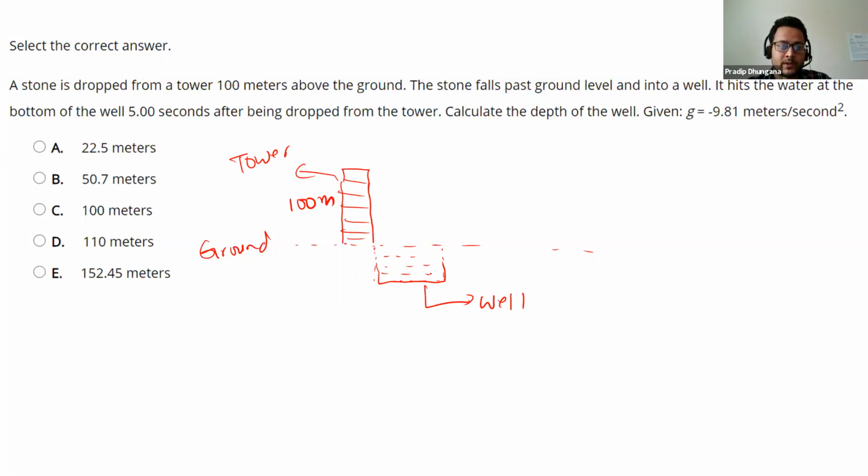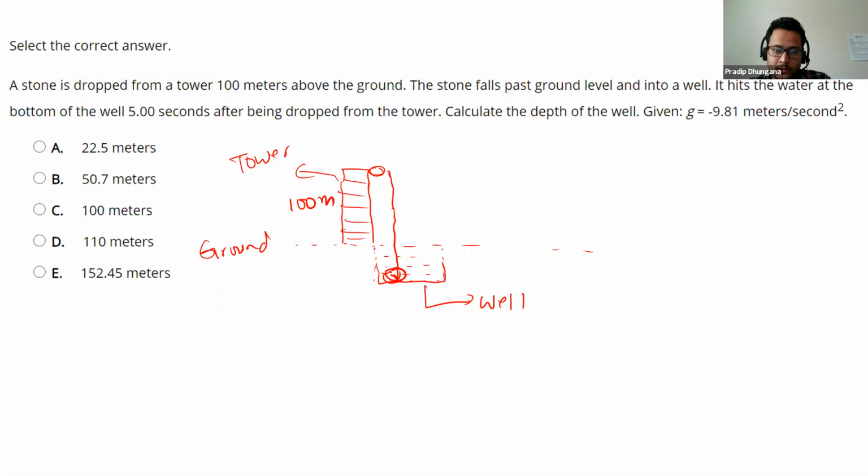So time is 5 seconds, to the bottom of the well. Suppose this is the stone being dropped. Now we have to calculate this distance, the vertical position.